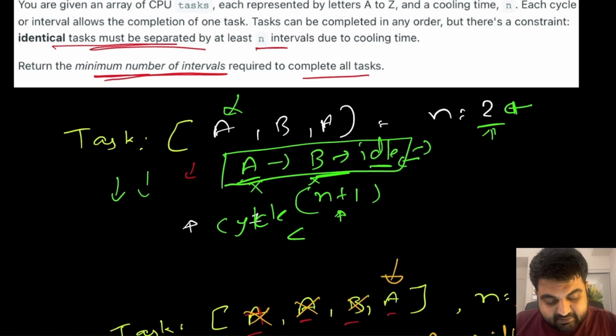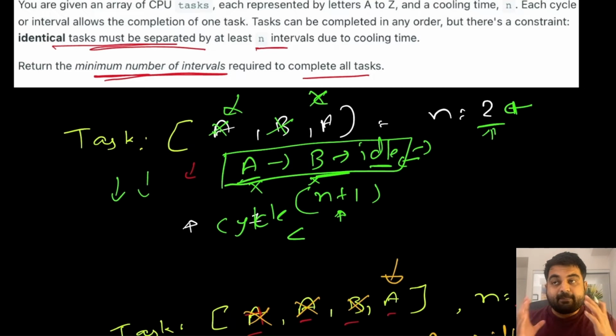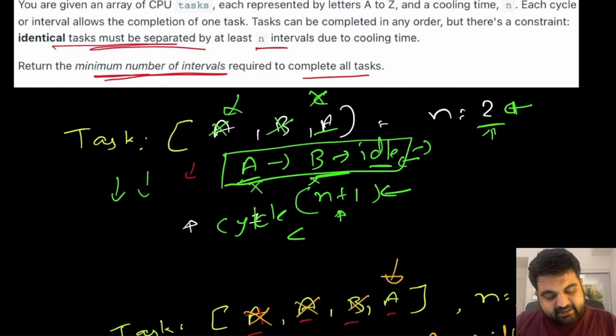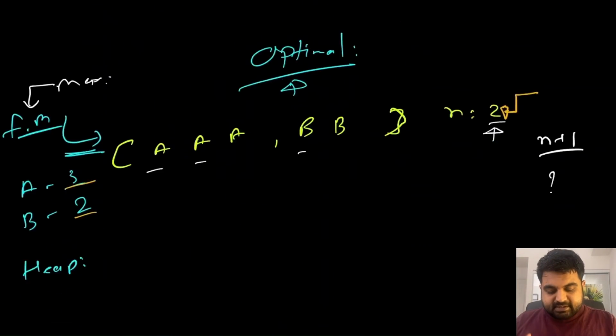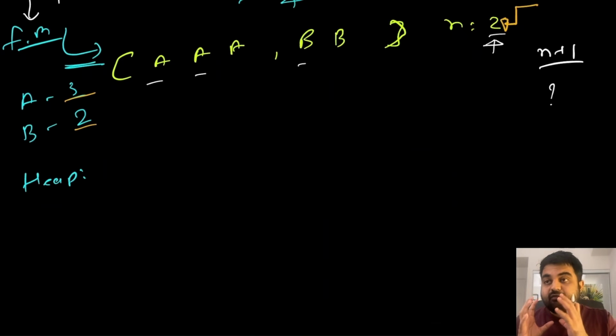So if we have unique characters, we can simply reduce the values of those unique characters. In this case, we got rid of 1 A and then 1 B. So we are basically reducing the values. Let's say if this one was C, then we could have just reduced C, but we don't have C. So we still have A. Which means repeated characters would only be decreased by 1 during one n plus 1 cycle. And if we have unique characters, we will try to fit as many unique characters as we can inside this n plus 1 cycle. So this is the second improvement we are trying to make, applying n plus 1 cycles. So let's understand that number one, we already know that we created our hash map.